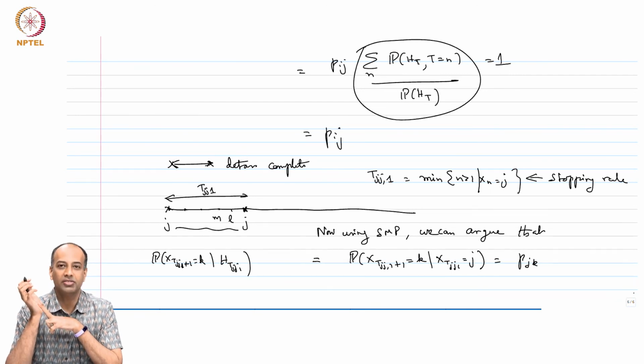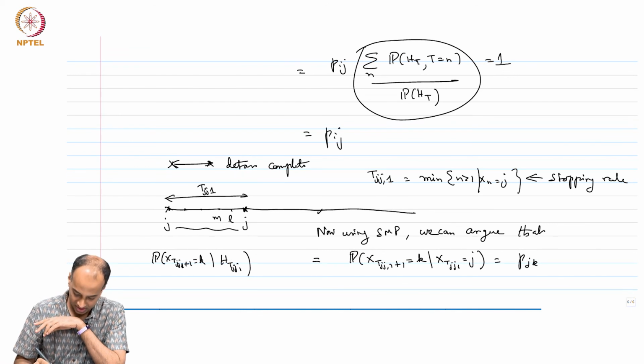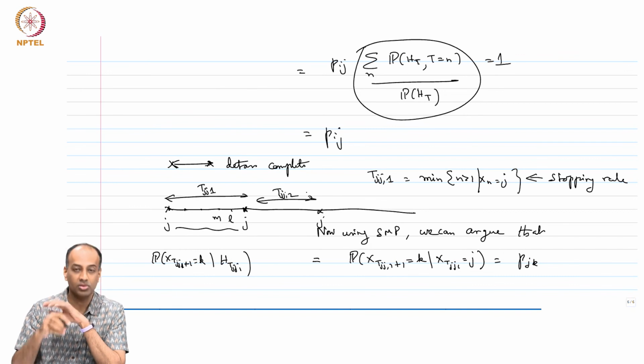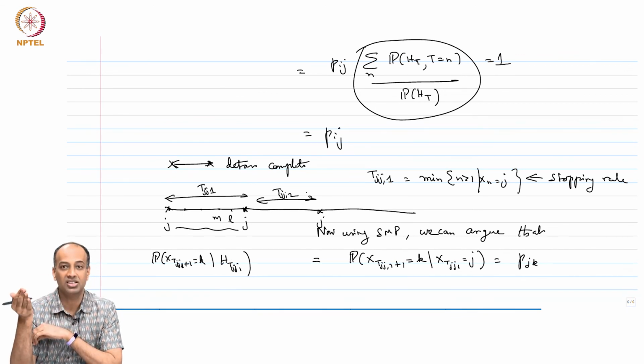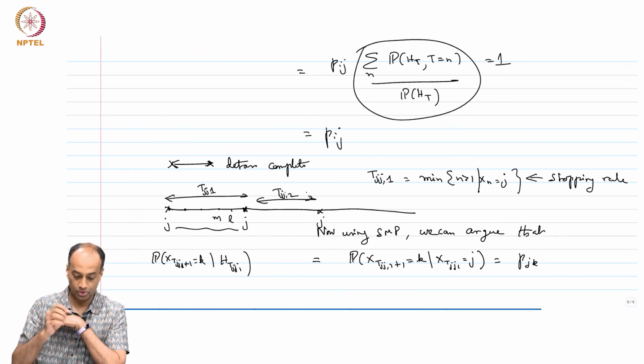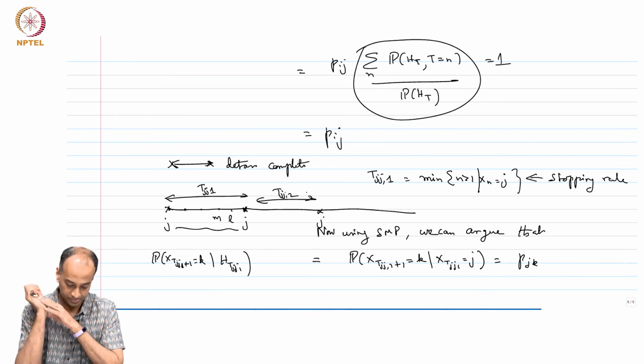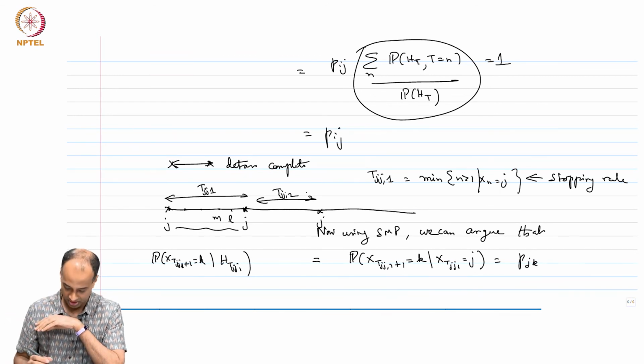So, now we are justified in saying that for the further evolution, this Tjj2 is identically distributed, because the transition kernels are exactly the same, and due to the strong Markov property, it is independent of the previous states that it visited in getting to j. So, now we can argue